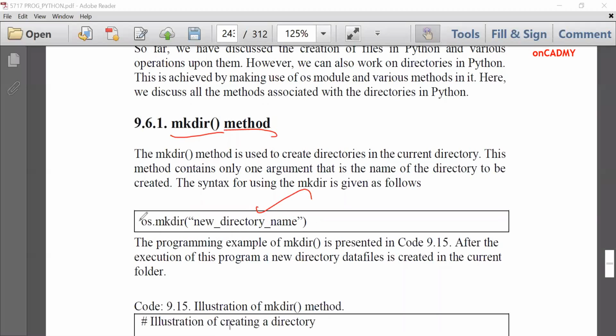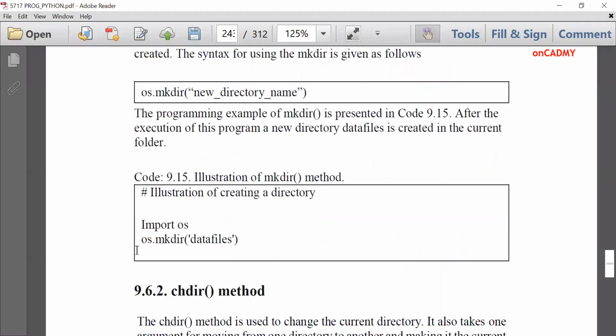So let's understand through a proper example. First of all, we need to write import os, and then we'll write os.mkdir, and in the parentheses, we'll write the directory name, data files. So wherever your Python folder is saved, a new folder will be created with the name data files, in which you can create subfolders and you can add files also. But here only one directory is created and its name is data files.